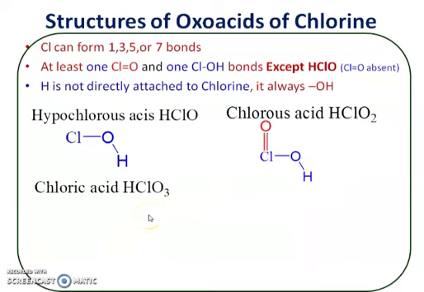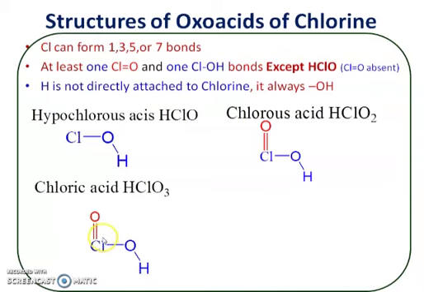Next, the structure of chloric acid, HClO3. Only one oxygen atom more than chlorous acid. About the structure, initially Cl is attached to OH. This is an angular bond. Now out of 3 oxygen atoms, 1 oxygen atom is shown here. This is the second oxygen.